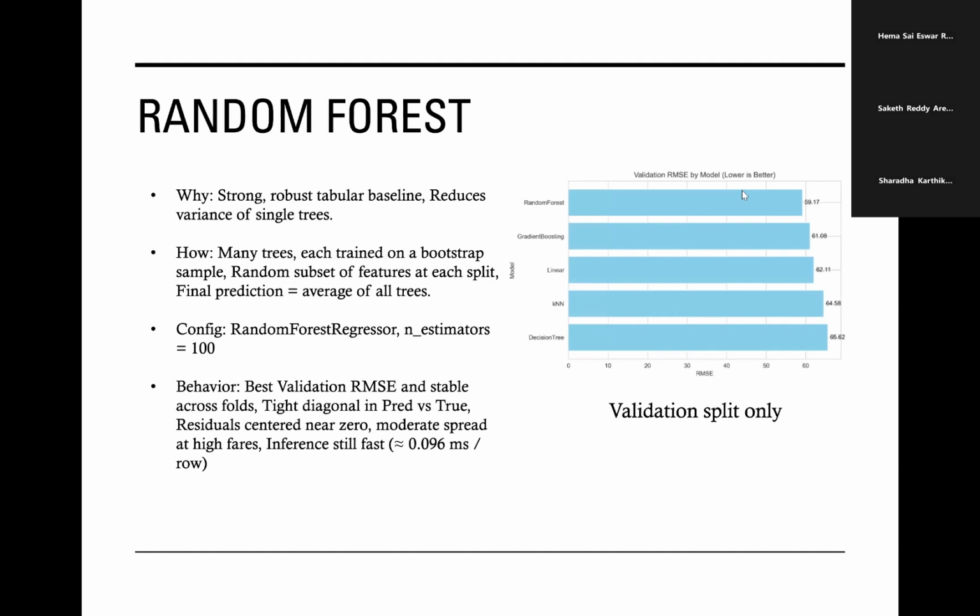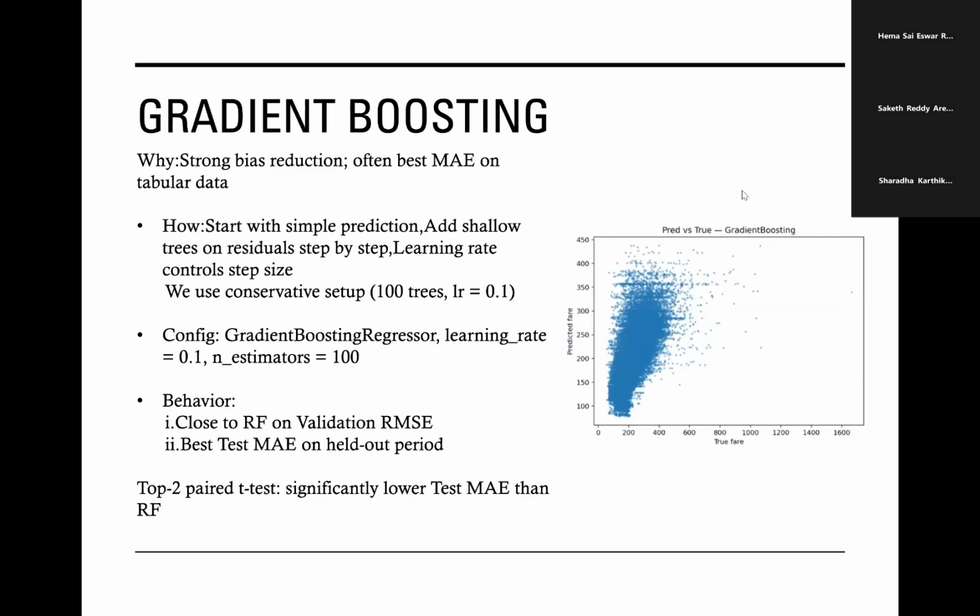In our experiments, random forest achieves the lowest validation RMSE, about 59.17, and it is very stable across folds. The predicted versus true plot shows a tight diagonal for common fares, residuals are centered near zero with moderate spread at high fares, and inference remains fast at roughly 0.096 milliseconds per row. Let's go for gradient boosting.